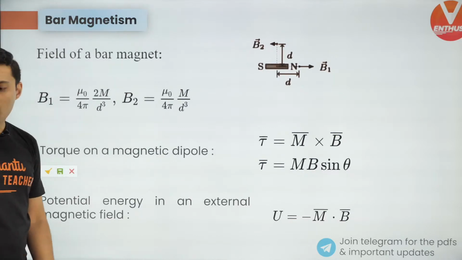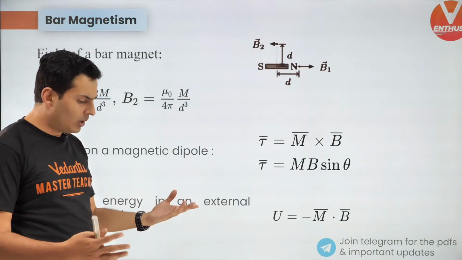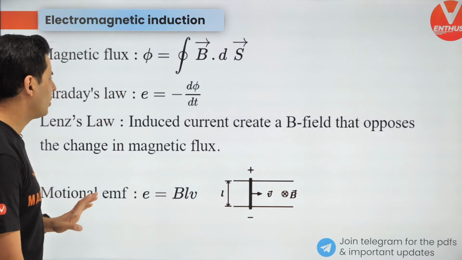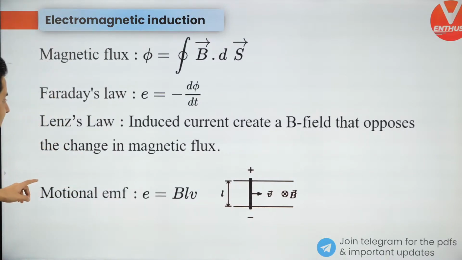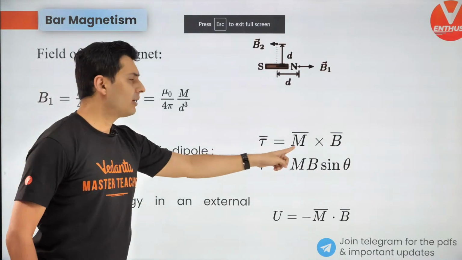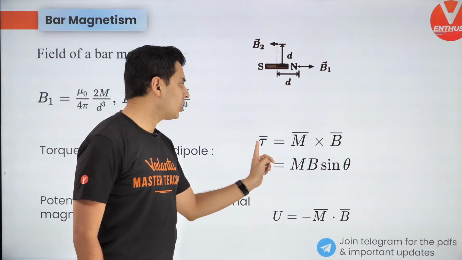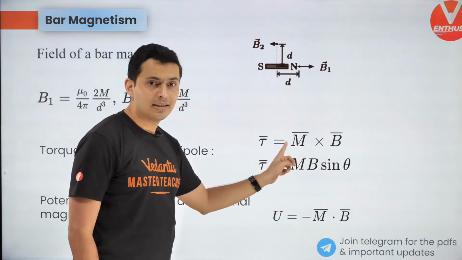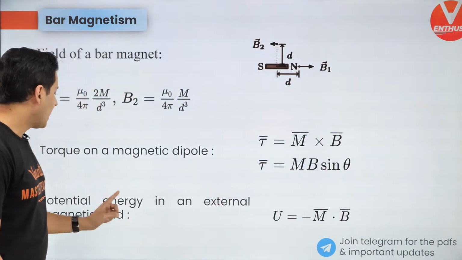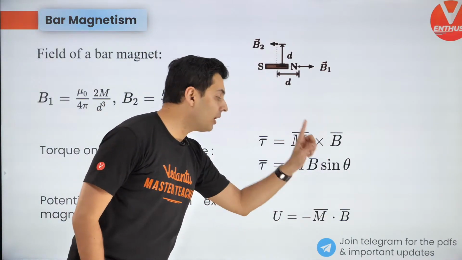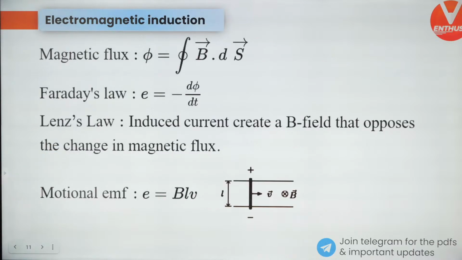Earth's magnetism is not so important because it's in the optional part. For you guys, this part, whatever I'm teaching, is very important. Next up, torque is M cross B, just like the torque on an electric dipole is P cross E. Here it is M cross B. And energy is minus M dot B. In electrostatics it was minus P dot E. Same thing out here.